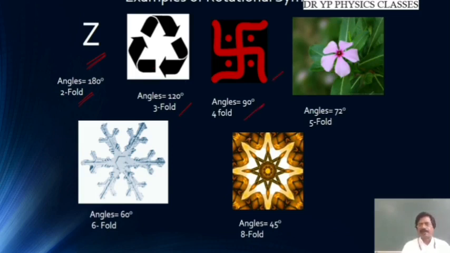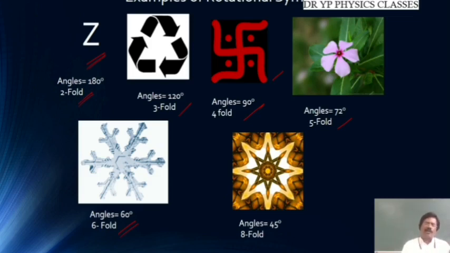A swastika symbol is here. It is 4-fold symmetry. A flower is here. It is 5-fold symmetry. This is a crystal structure. What we are thinking of, this is a crystal, and this crystal structure has a 6-fold symmetry: 1, 2, 3, 4, 5, 6. 6-fold symmetry. In every 60 degree rotation, the crystal doesn't look any other way.